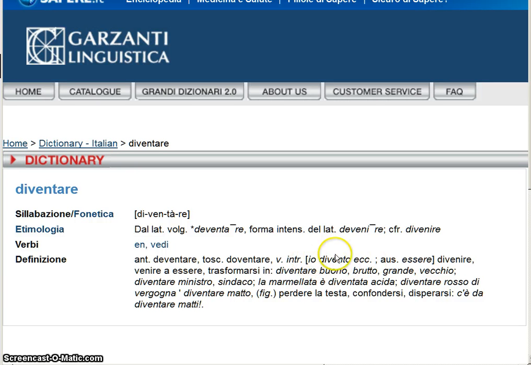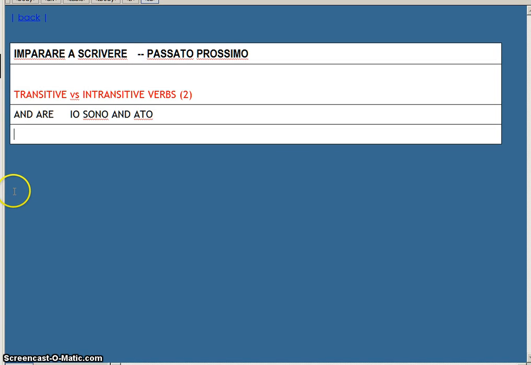As you see, it gives you the very first person of the present. The dictionary does so for every verb, and it gives you the auxiliary, the only information that you need to conjugate properly this verb. Past participle is regular. The auxiliary is essere. The verb is intransitive. So here we have all the information we need.